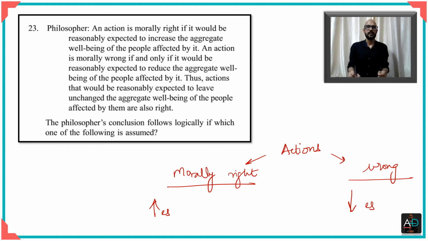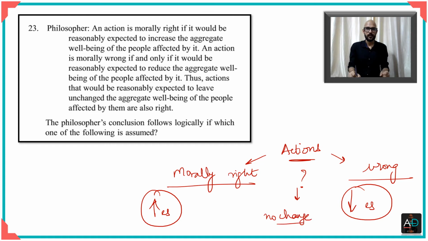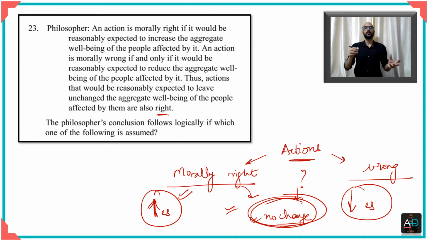Then he goes on to say, thus, actions which leave the aggregate well-being unchanged. So as you can see, here there's an increase, here there's a decrease, but what about the actions where there is no change? For this, he concludes, this is his conclusion, that actions that would be reasonably expected to leave unchanged are also right. So he says that if it increases, then also it's morally right. If there is no change, then also it is morally right. So now we have to see as to what the assumption is.